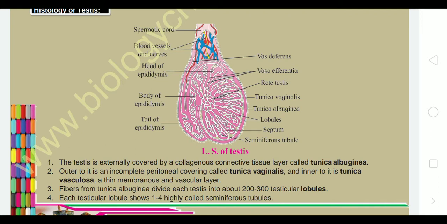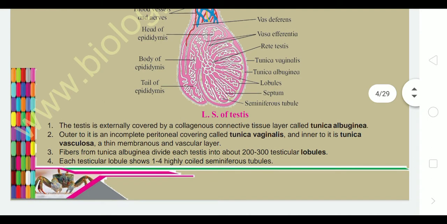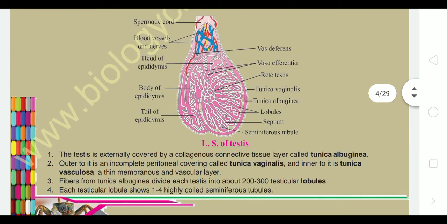The testis is externally covered by a collagenous connective tissue, termed the tunica albuginea, a kind of spongy tissue. Outer to it is an incomplete peritoneal covering, the tunica vaginalis, meaning it covers from one side only.